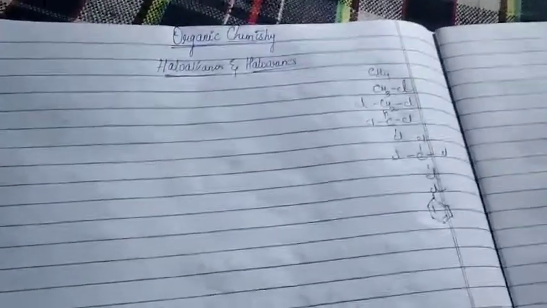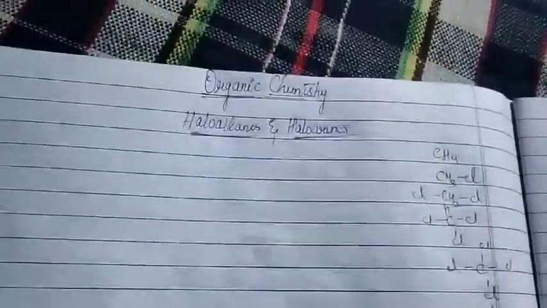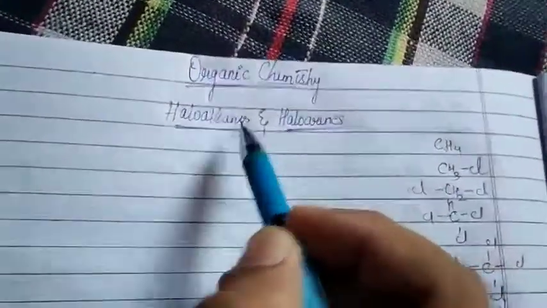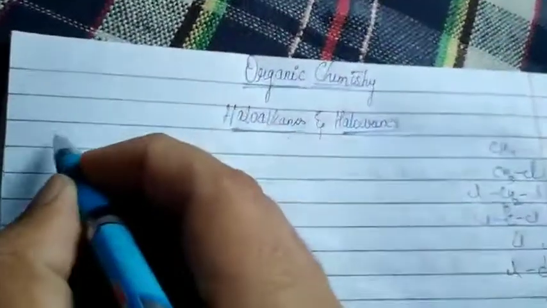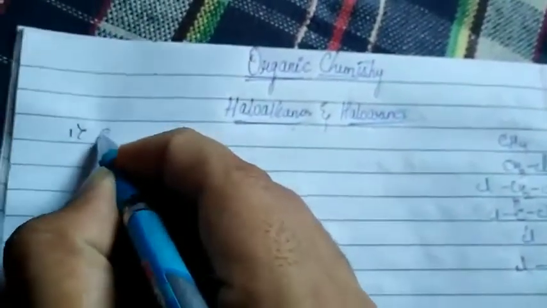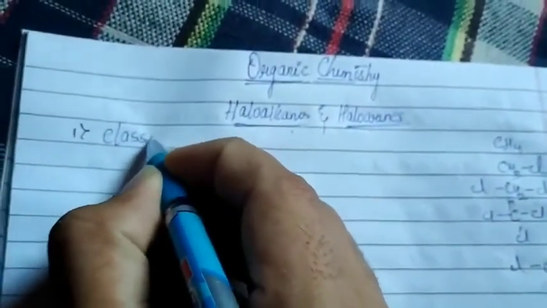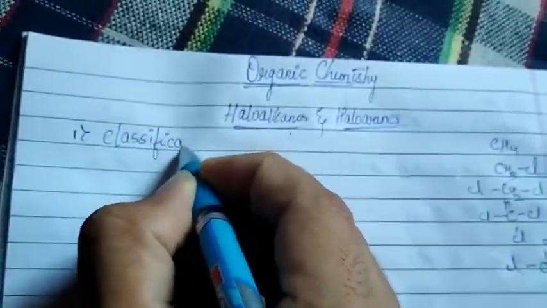So this is the major criterion we are going to study in this chapter: their properties, what their structure is, how we can prepare them, and what important products we can extract from them. So coming to the chapter haloalkanes and haloarenes, first and foremost we are going to study their classification. How can we classify them?